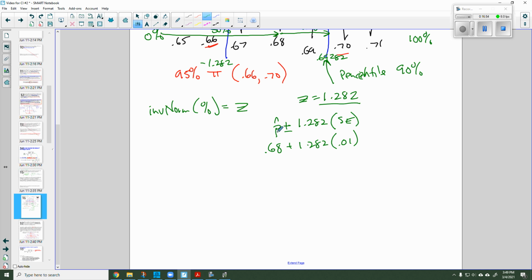So p hat plus or minus 1.282 times the standard deviation. So to find the other side, 0.68 minus 1.282, the number of standard deviations away from the mean, times the standard deviation, and that gives me